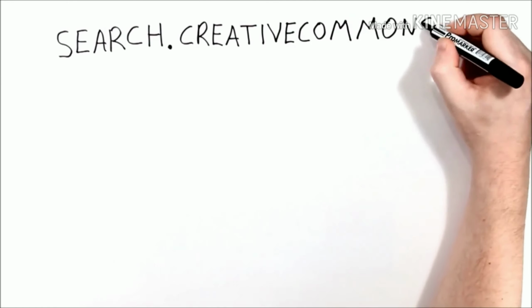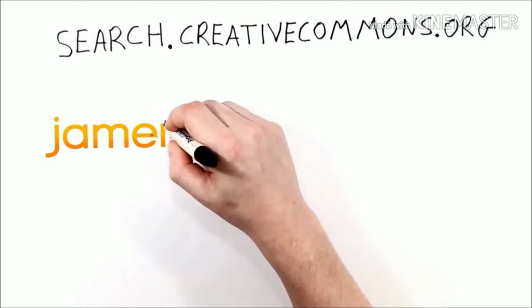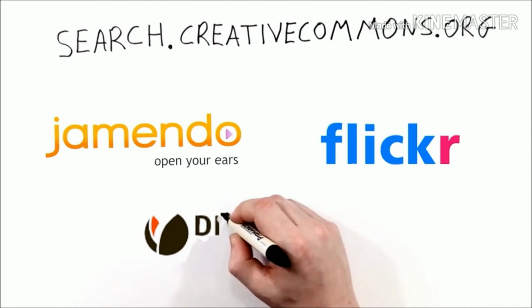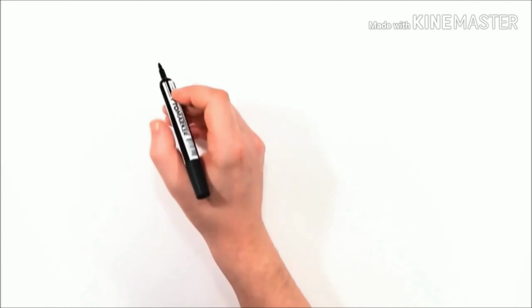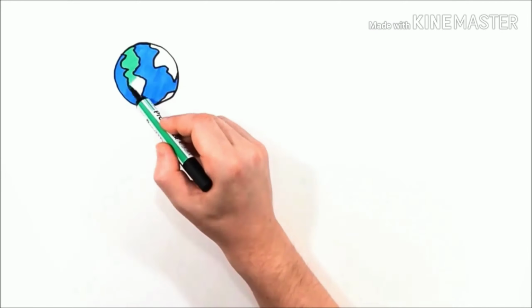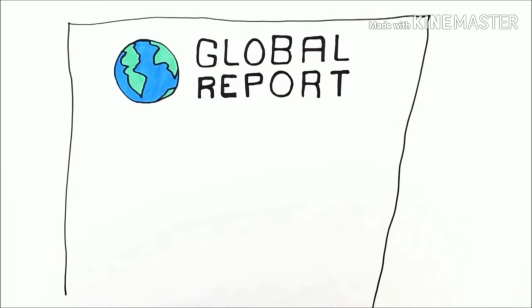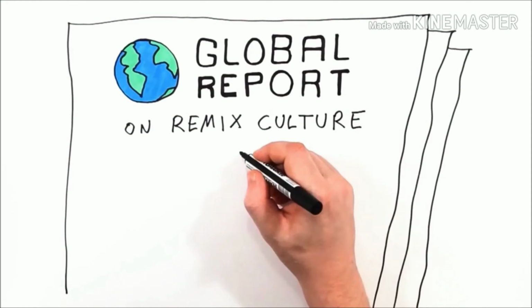There are some good ways to find other people's Creative Commons licensed work online. You can use a search filter by going to the Creative Commons website. Or why not try the Jamendo website for music, Flickr for images, or Digital NZ for New Zealand content. Using Creative Commons licenses could help your creations reach more people. Maybe you want to connect with others across the globe and take turns at improving a report. Or maybe you just want to have fun, remixing someone else's work.